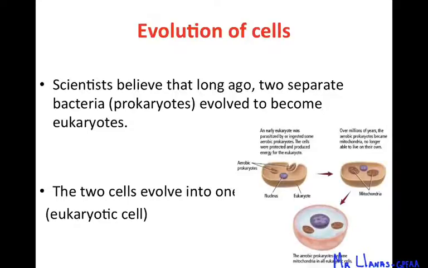And the idea is that this primitive animal cell, the very first one, started because this structure right here got engulfed, and it actually became the mitochondria. So it was the one that provided energy for that new, primitive eukaryotic cell. And here you can see there's a nucleus and there's a mitochondria there.